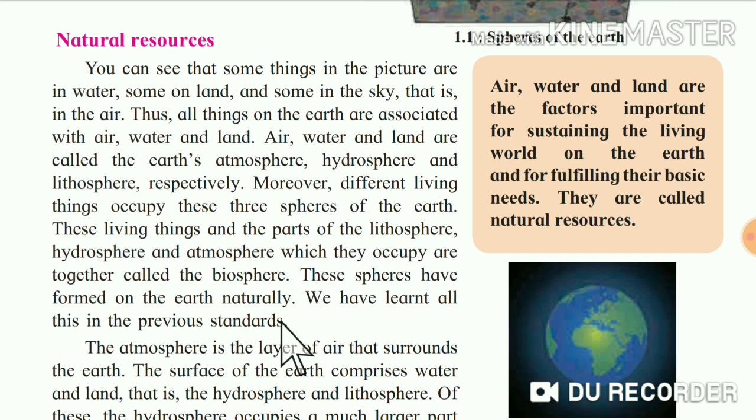Okay, the definition of natural resources is: air, water and land are the factors important for sustaining the living world on the earth and for fulfilling their basic needs. They are called natural resources. This is the proper definition of natural resources.